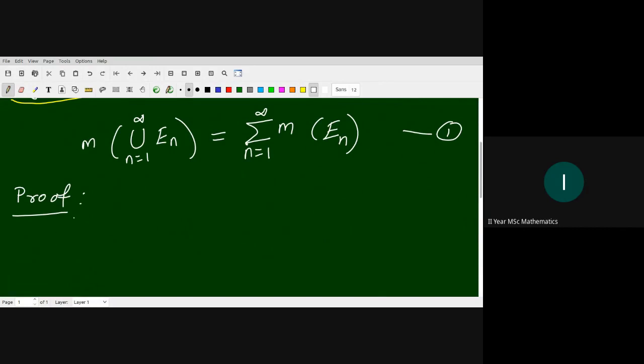Already, when we proved the theorem stating that a countable union of measurable sets is measurable, we proved the following.